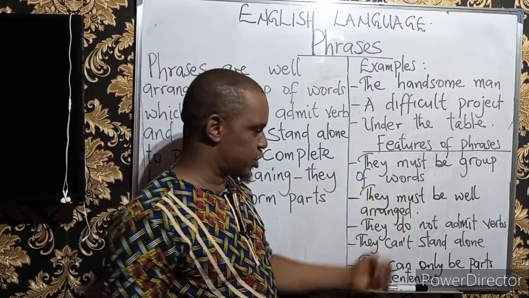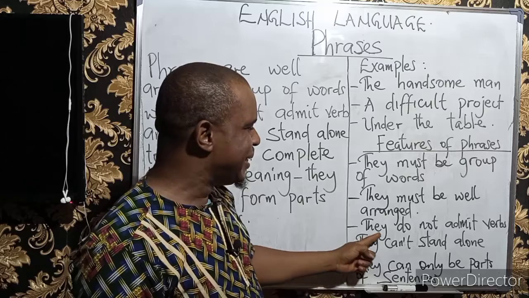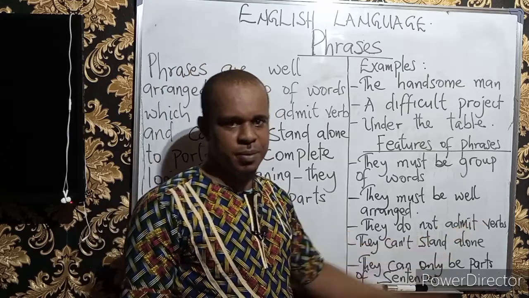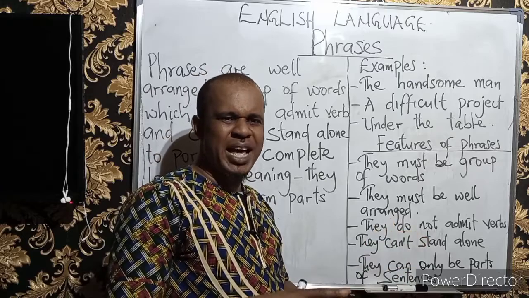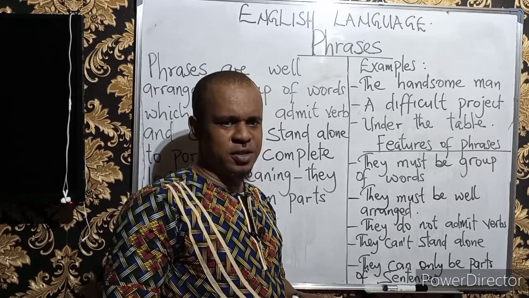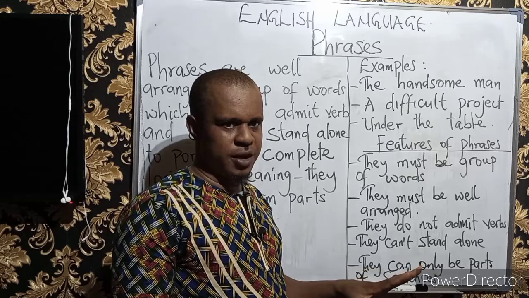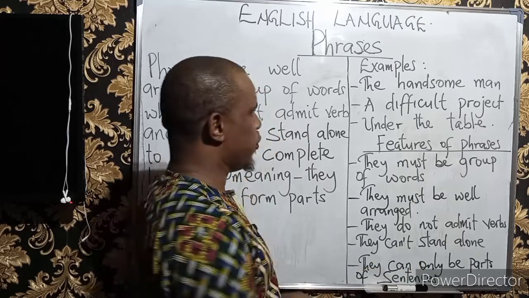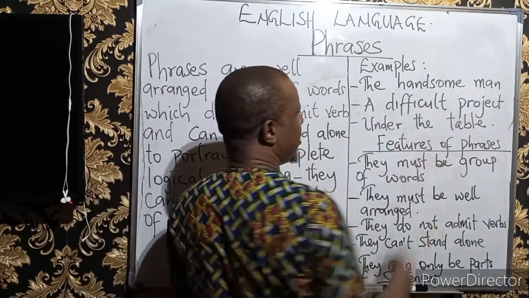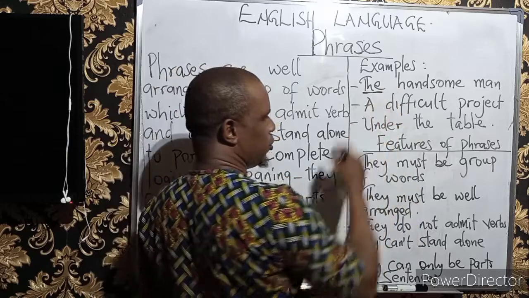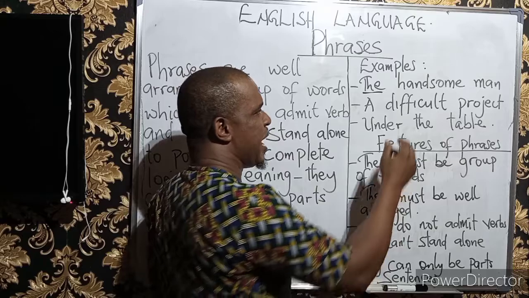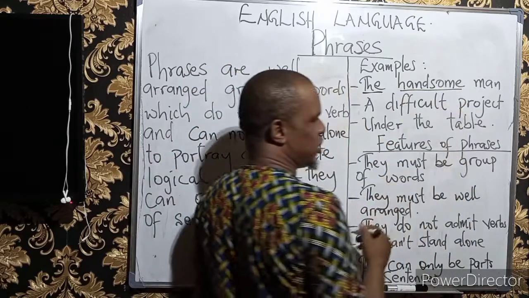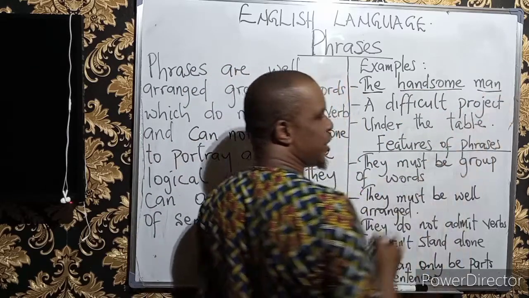That's one of the characteristics, of course. Number three, they do not admit verbs. Very, very important. We need to understand this. That is one of the essential facts about phrases. They don't have business with verbs. That's why they are phrases. Now, if you look at the handsome man, this is an article, which is a determiner in the English language. Of course, it belongs to the adjectives, and this is also an adjective describing this, which is a man.